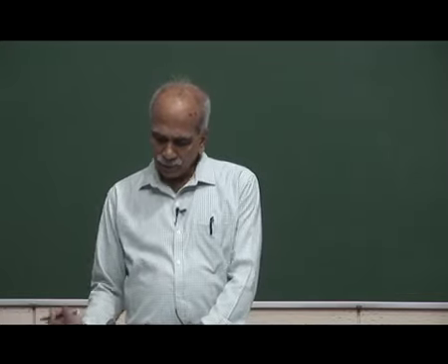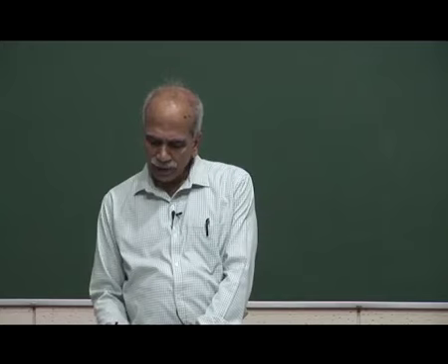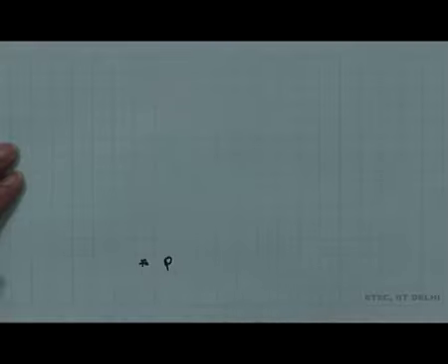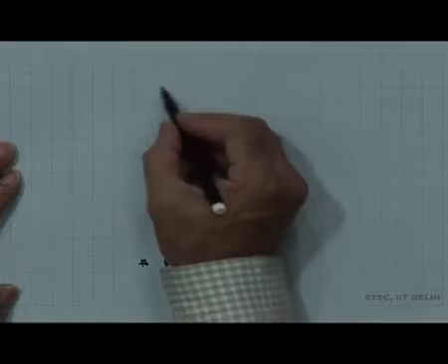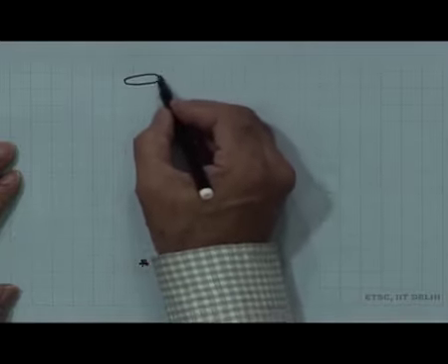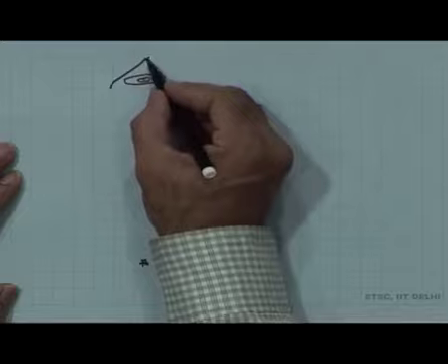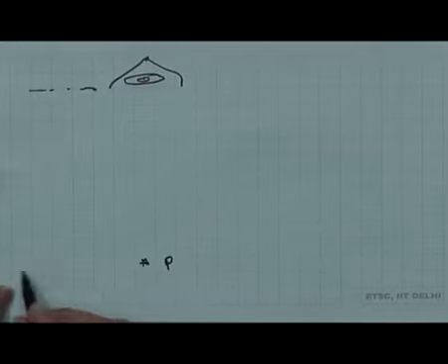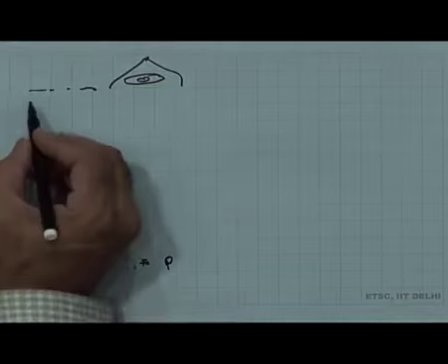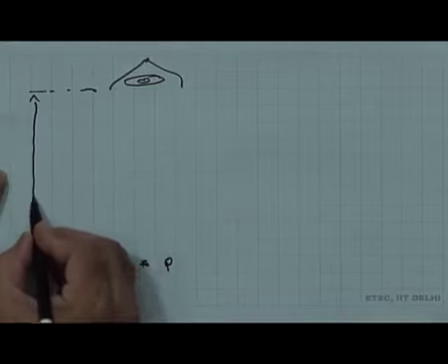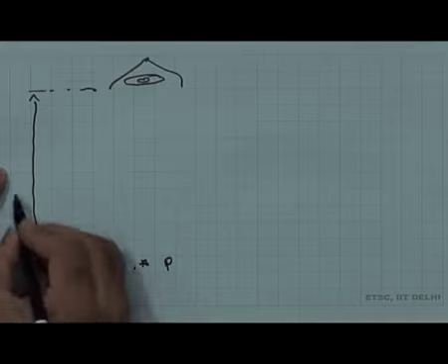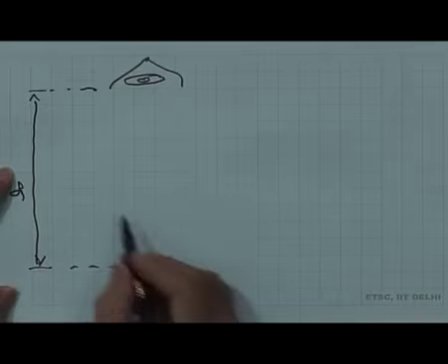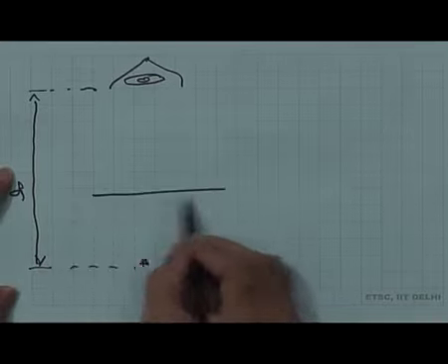So here is a point P, which could be a point source, observed by an observer here. The point P is located at some depth d. Now, we introduce a block.